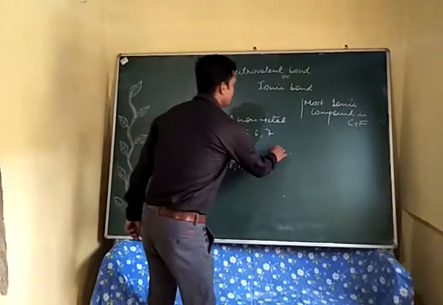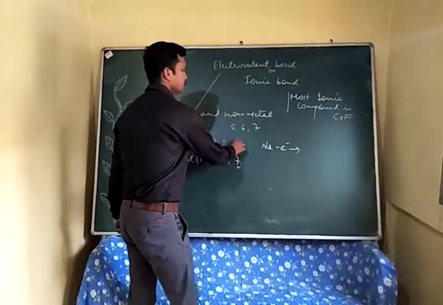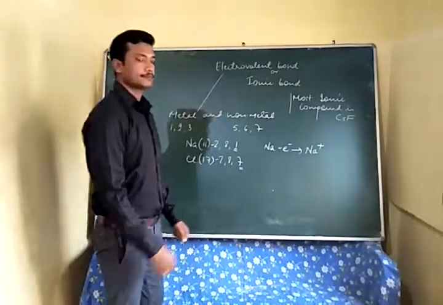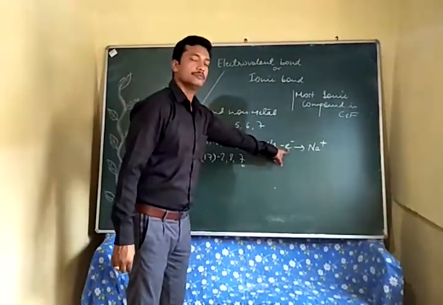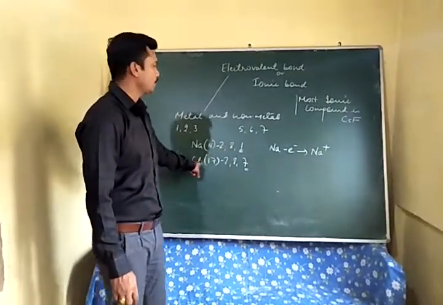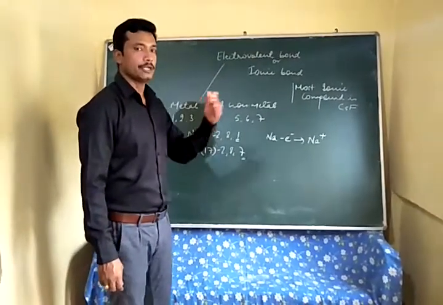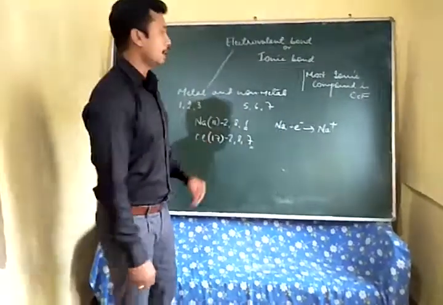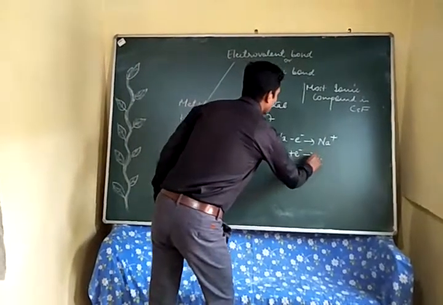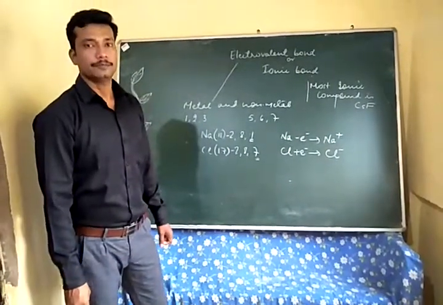So when sodium loses 1 electron, it forms a sodium ion, and this electron lost by sodium will be gained by chlorine, because you can see chlorine has 7 in the last orbit. So to complete its octet it needs 1 more electron, and this 1 electron will be gained. As a result, it will form a chloride ion.